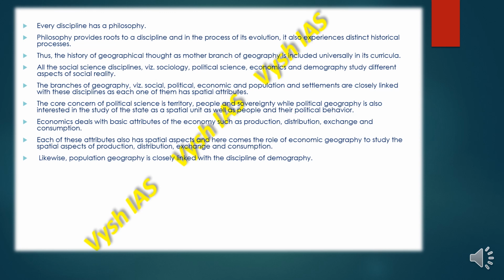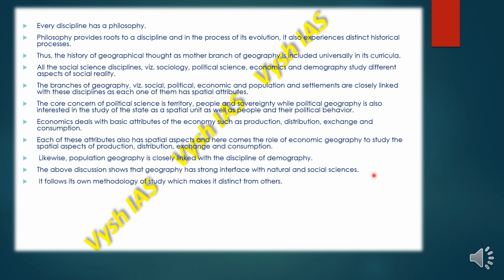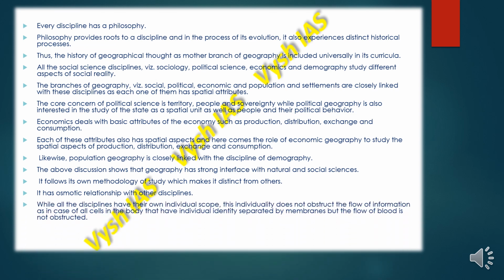Like that only, population geography is closely linked with the discipline of demography. So the discussion we have done now shows us that geography has a strong interface with both natural and social sciences, and it follows its own methodology of study which makes it different from others. It has an osmotic relationship with other disciplines, that is, in one way or another it is related to each and every other discipline.